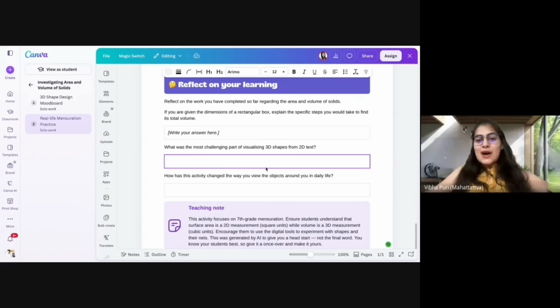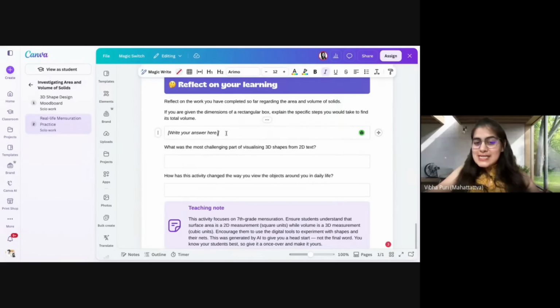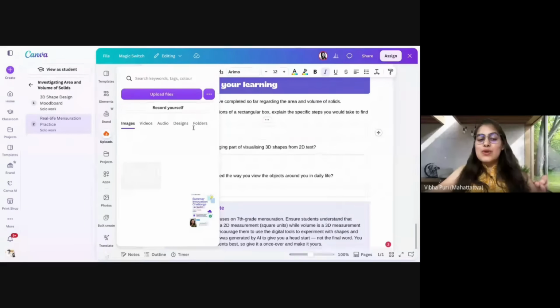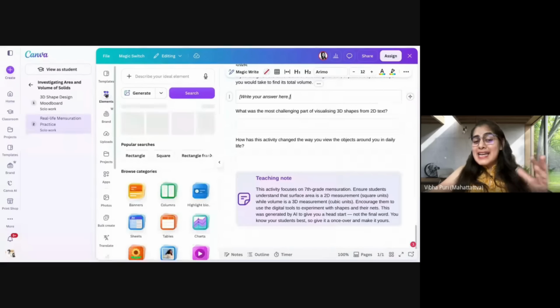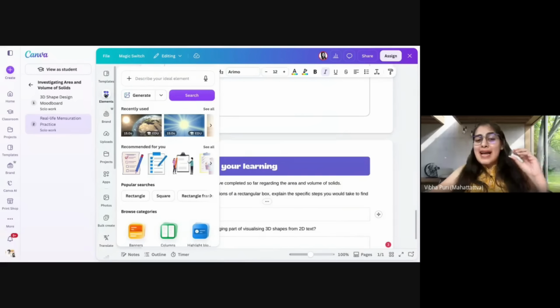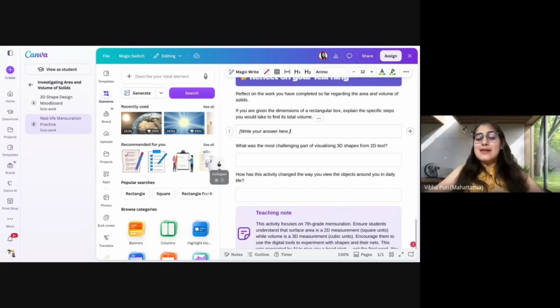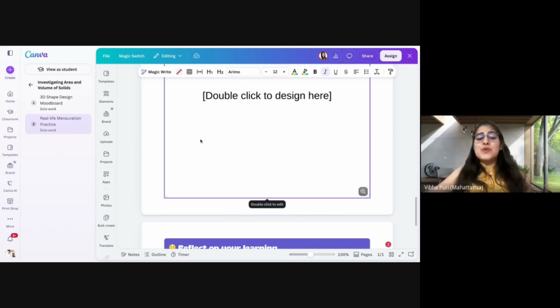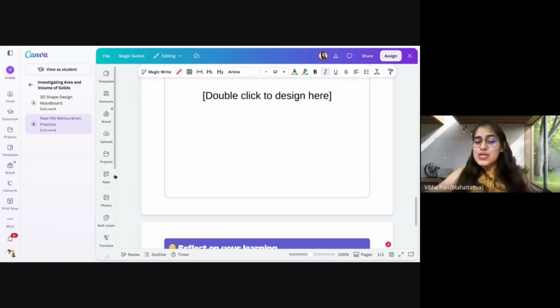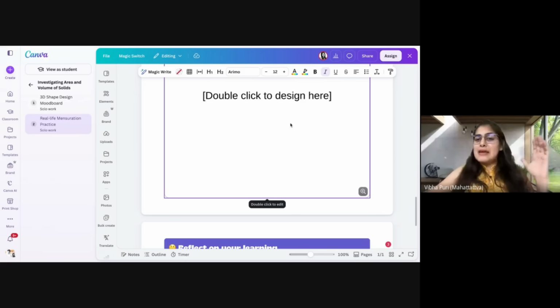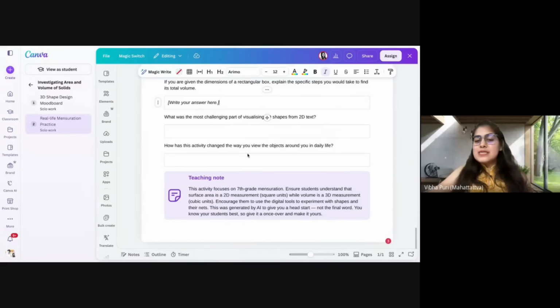Remember, right now we are in the editable design phase. So again, if I don't like something, I want to edit something, I want to add something, I can always do that as well. I can come here and I can add elements, I can upload anything, I can add a video, I can add an image, I can add graphics, especially it's a math situation. You want to add some equations, you want to add some more questions, use the apps, use the equations app and type away your math. Everything right now is editable. So what it has done for you is, it has done more than half the job for you.